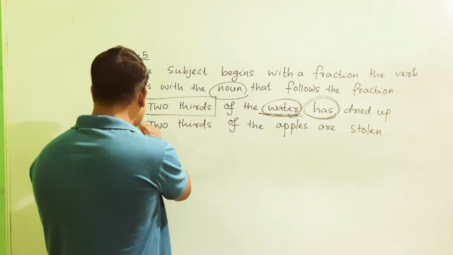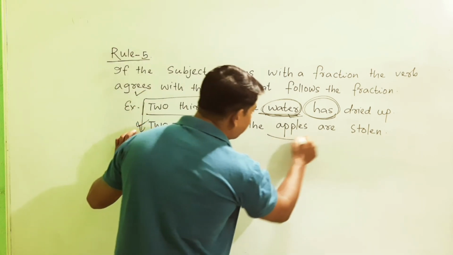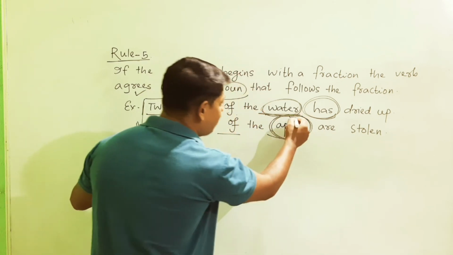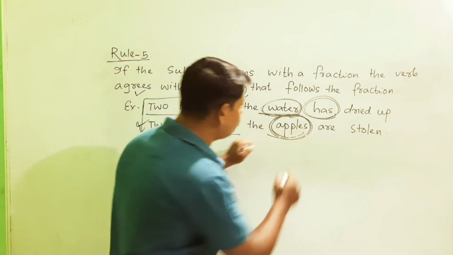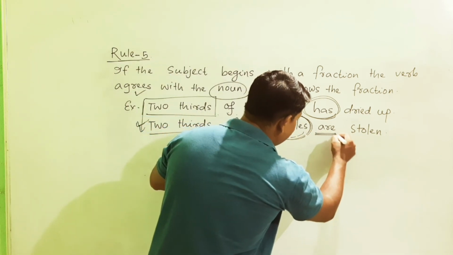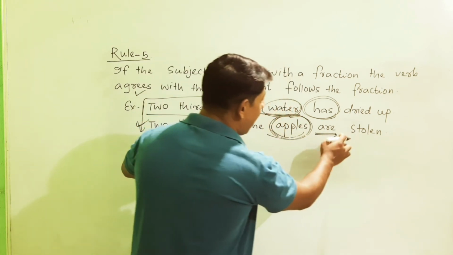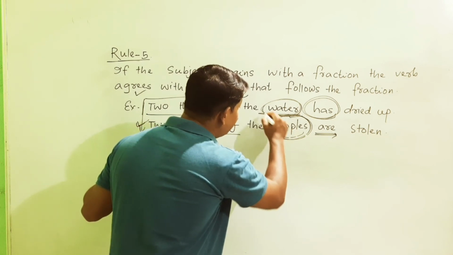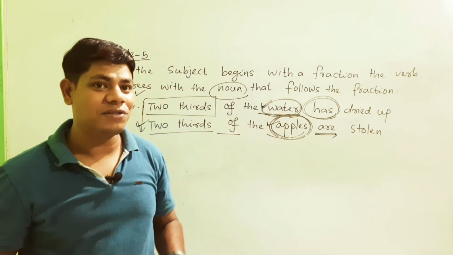Come to the second example, that is 2/3 of the apples. Here you have to think about the apples. The noun is plural, so it will carry the plural verb: 2/3 of the apples are stolen. So in accordance with the noun, the verb is used. So this is all about the fifth rule.